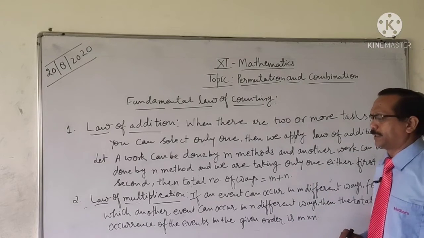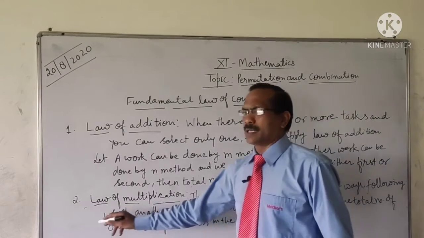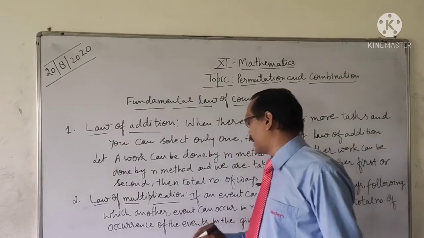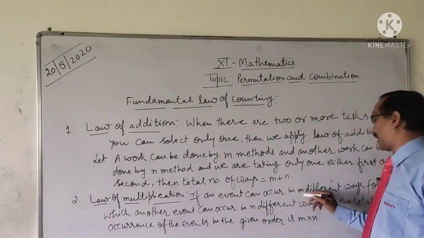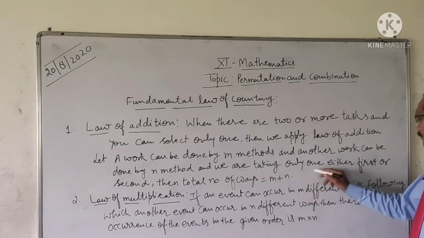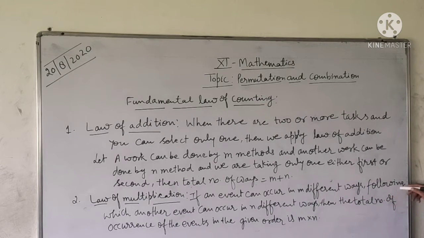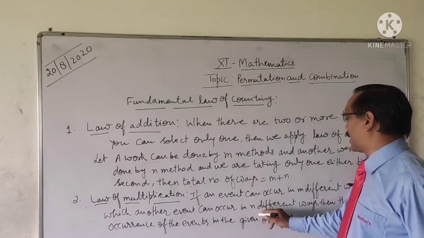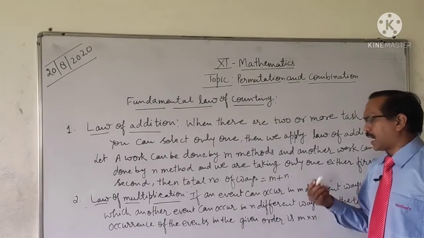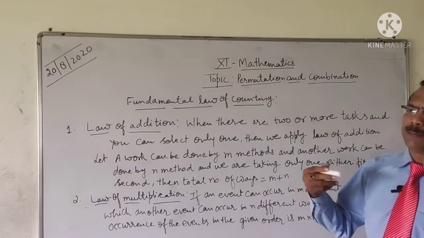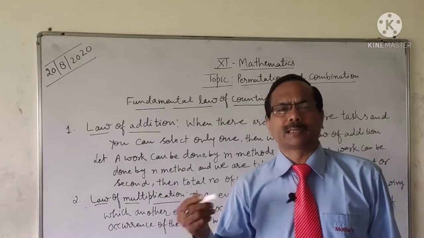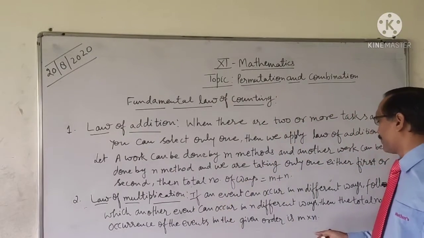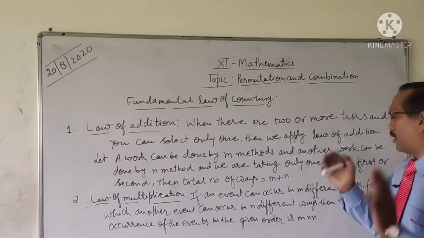In the second law, the law of multiplication, if an event can occur in M different ways and following which another event can occur in N different ways, there are two events, the first can occur in M ways and the second in N ways, and we are going to select all.